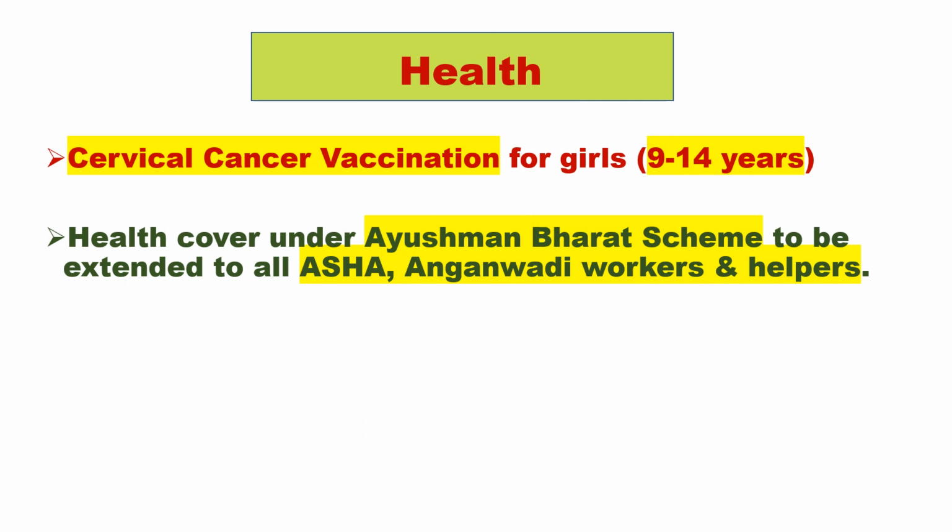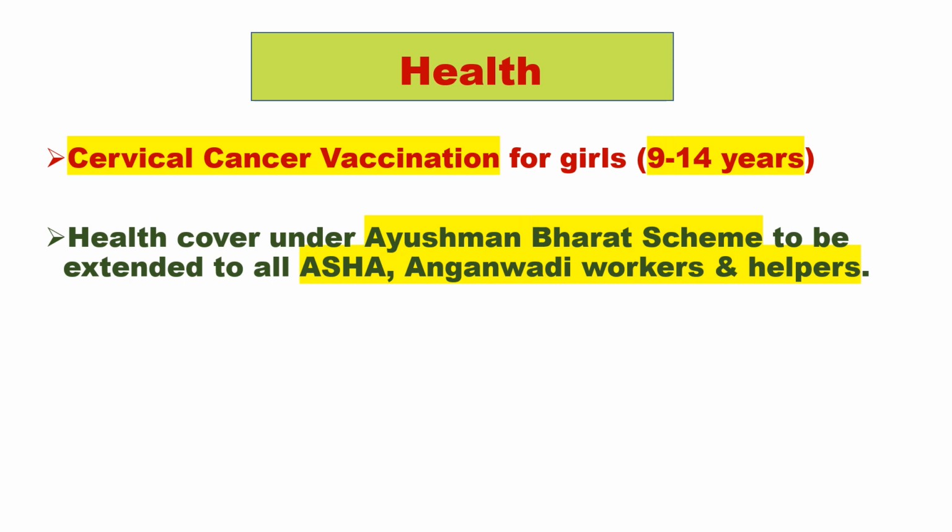Next highlight is on the health sector. First, there would be cervical cancer vaccination for girls from 9 to 14 years, and health cover under the Ayushman Bharat scheme to be extended to all Asha Anganwadi workers and helpers.